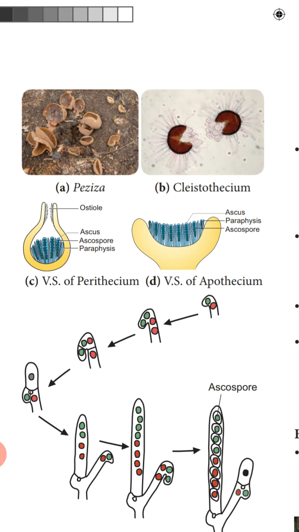Is it clear, children? So today we have completed 3 classes of fungi. The next class will continue with the remaining classes of the fungi, and we will study the economic importance.